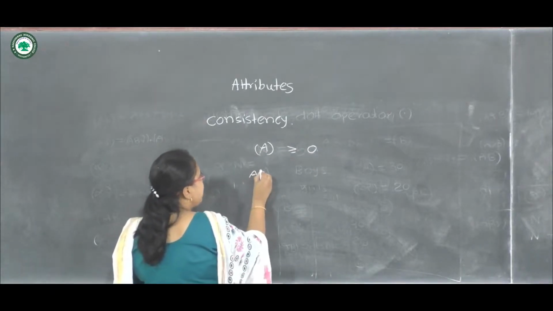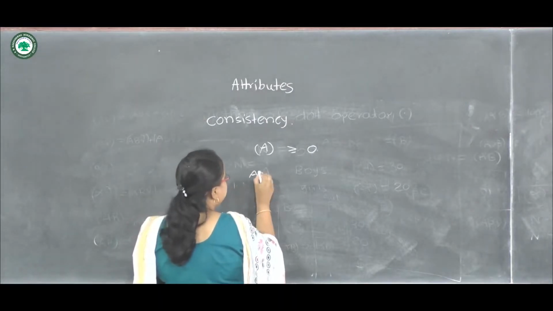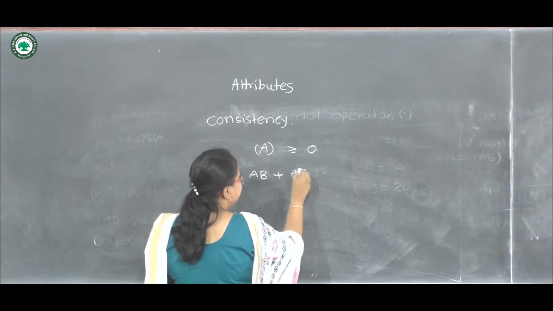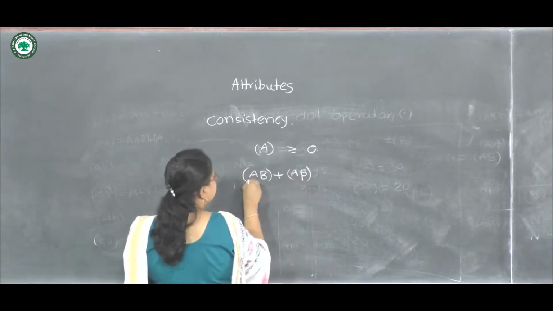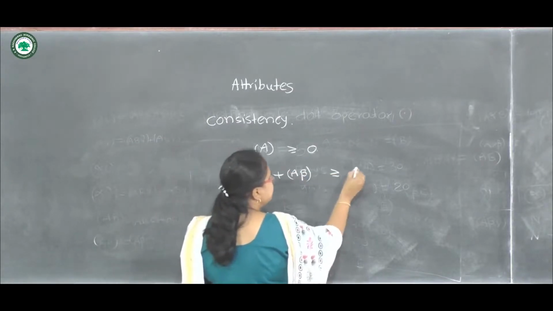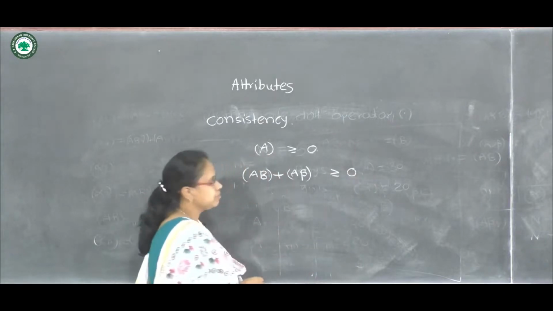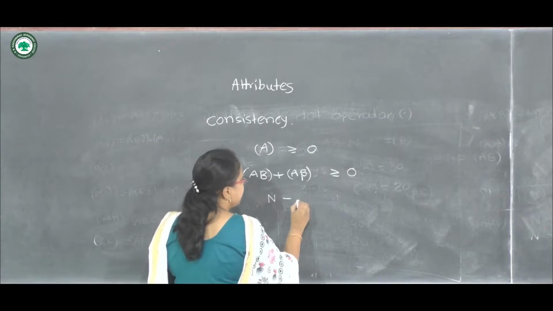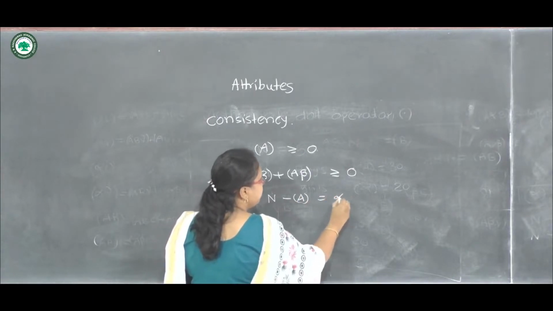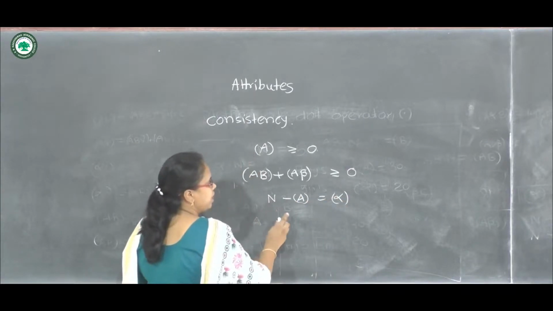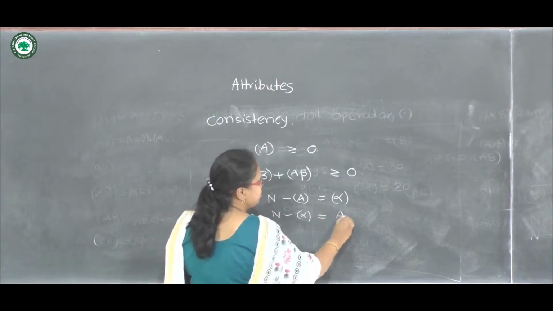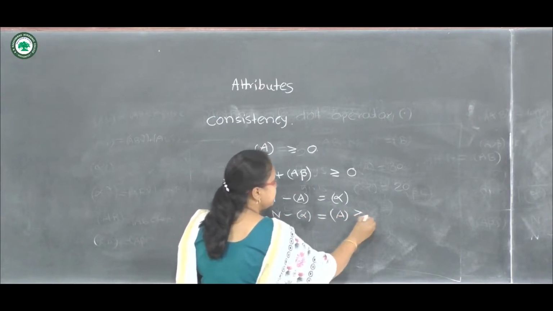Then we have A equal to AB plus A beta. So this must be positive. Also n minus A will be equal to alpha, or n minus alpha equals A. So this must be positive.